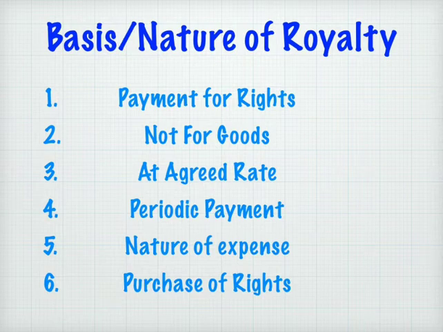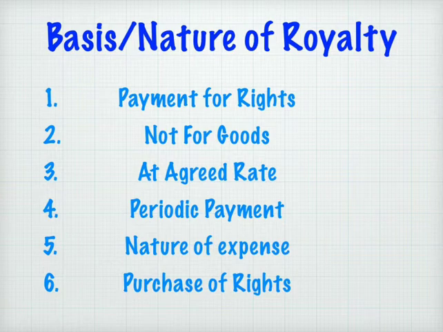At an agreed rate, another important point: the payment of royalty is at an agreed rate calculated on production or sale. Production or output, we may say. The next term is periodic payment. A royalty is a periodic payment. A lump sum payment cannot be called royalty, or a payment given as a lump sum is not treated as royalty. The next term is nature of expense. Royalty payable on output is treated as a manufacturing expense and debited to the manufacturing or trading account.